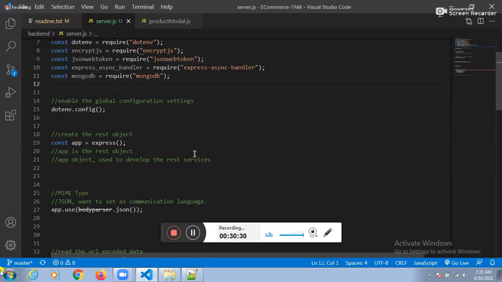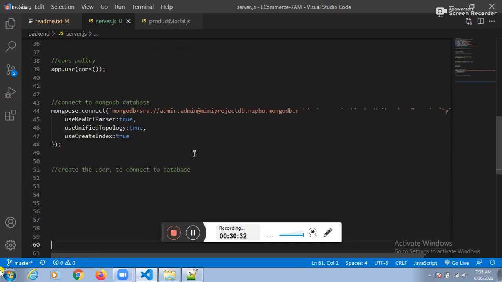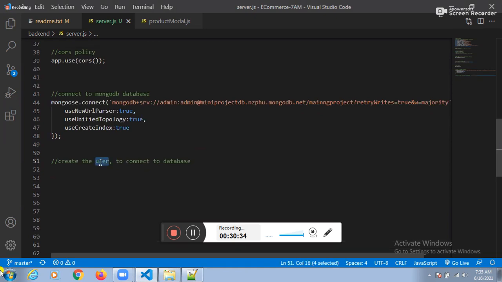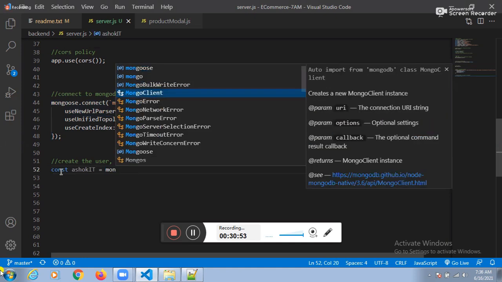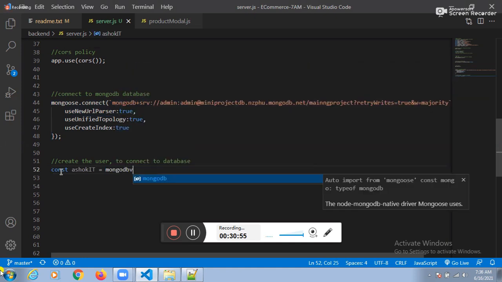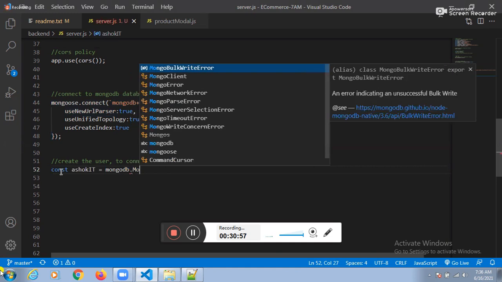Guys, I want to create one user. This user will connect to this database and will fetch the data from the database. So how can I create that user? const Ashok IT equal to MongoDB dot MongoClient.